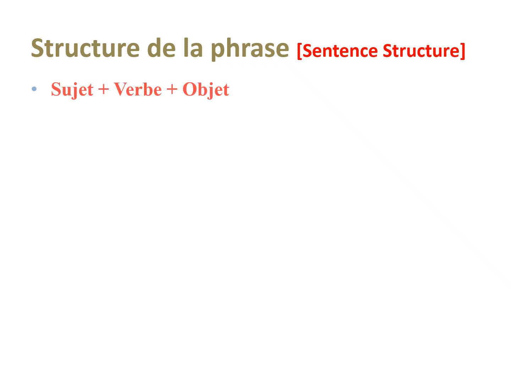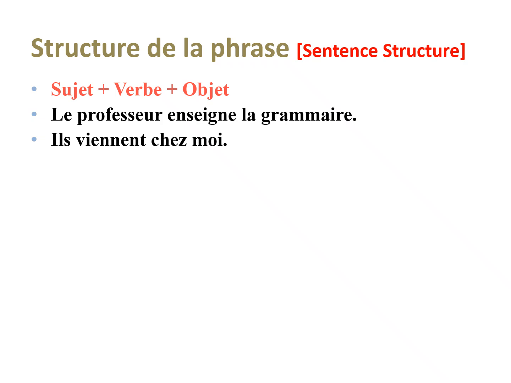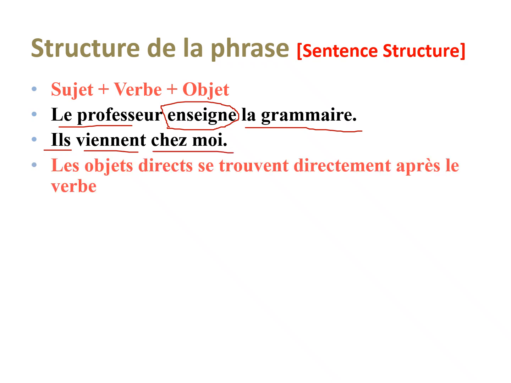Now, structure of the sentence, always remember it is subject, verb, object. We're talking about French. Je vois le chat. I'm seeing the cat. Le professeur enseigne la grammaire. The teacher is teaching grammar. Il vient chez moi. He is coming to my house. So whether it is direct or indirect, you always have a subject, followed by a verb, followed by an object. Okay? Subject, verb, place or object. D'accord? So, les objets directs se trouvent directement après le verbe.